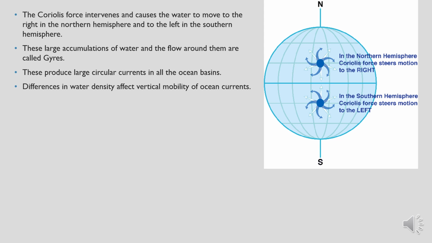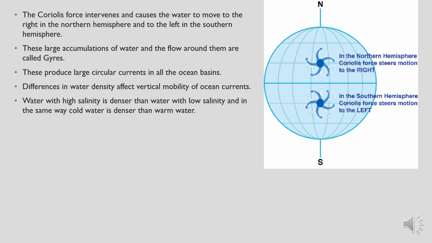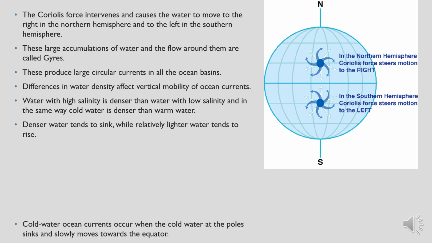So differences in water density will affect the vertical mobility of ocean currents, and water which has high salinity will be denser than water with low salinity. In the same way, cold water will be denser than warm water. It's the same as how we read about winds, how warm air will rise because it becomes light, and cool air will descend downwards. So denser water tends to sink while relatively lighter water tends to rise.